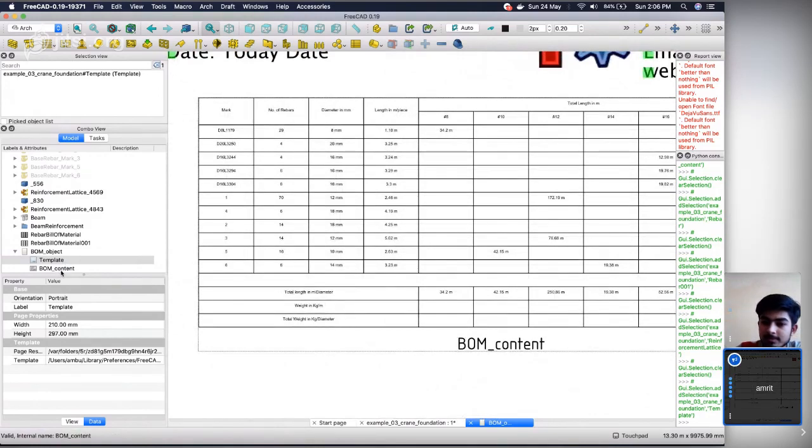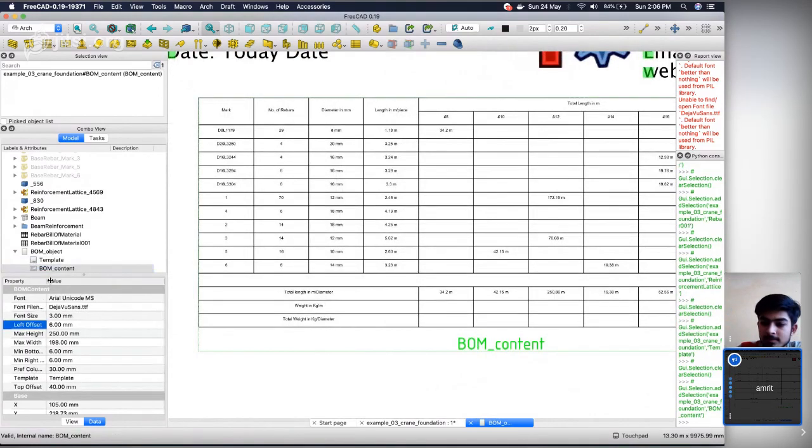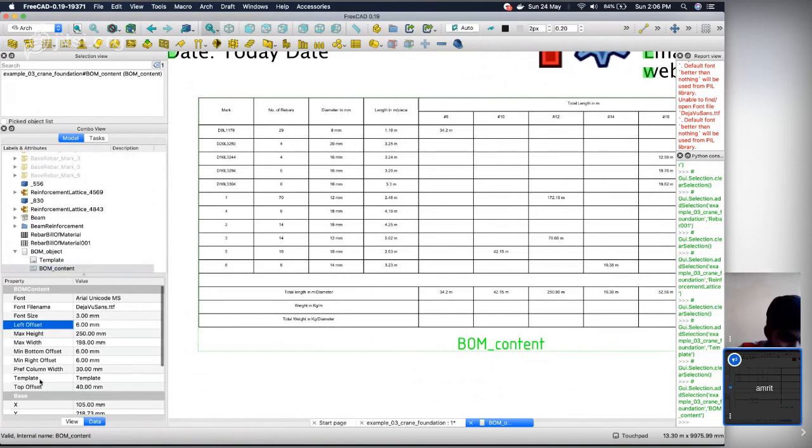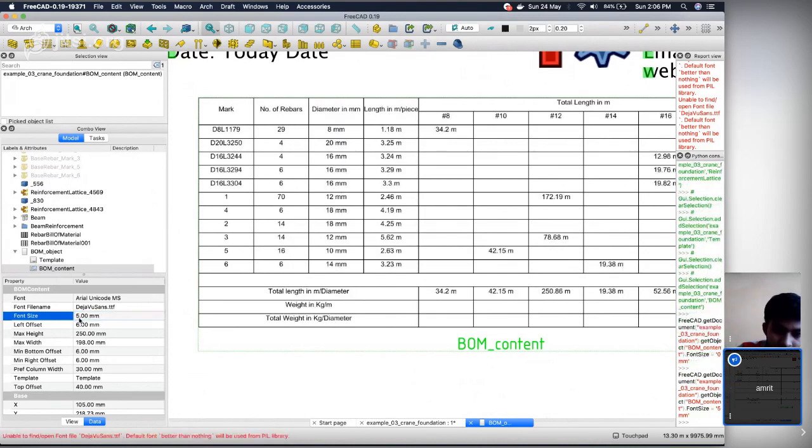So let's try to play with this stuff. What if I increase the font size? Now, how are you finding the string length? Does it get the instance from PySide or did you do it from the console?